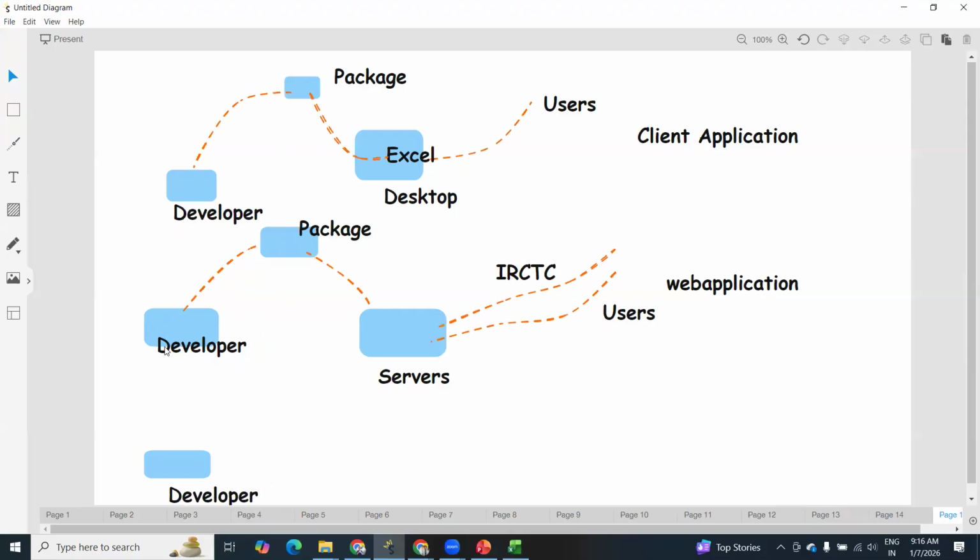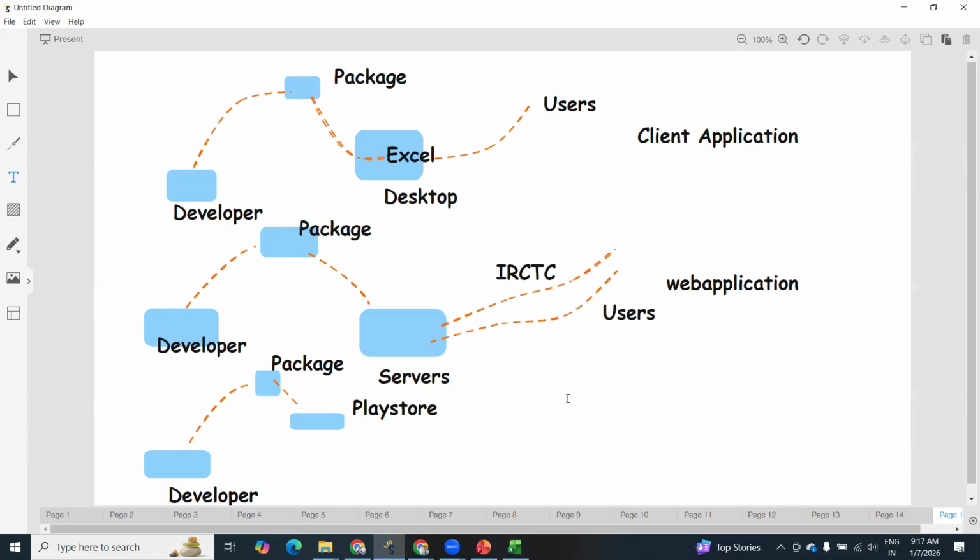They're developing a WhatsApp new feature. After that, they will try to convert this code into a package. Okay. Package. Then this time they will try to publish this package with Play Stores, or mobile Play Stores. Okay. So here you can see Play Store. Mobile Play Store.